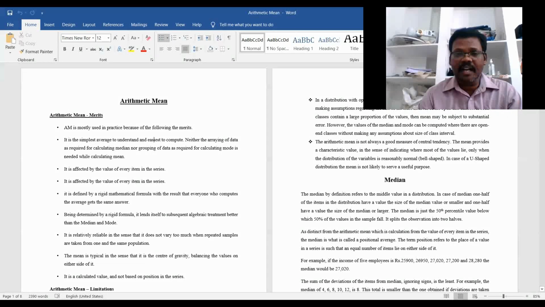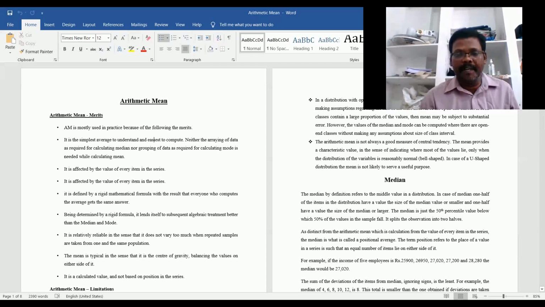If such classes contain a large proportion of the values, then the mean may be subject to substantial error. However, the values of the median and mode can be computed where there are open-end classes without making any assumptions about the size of the class interval.